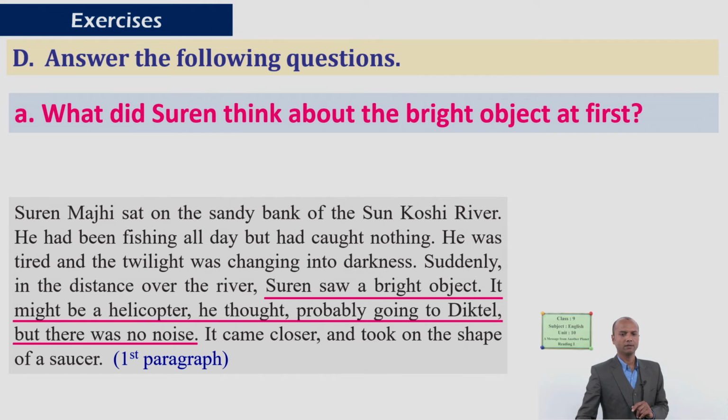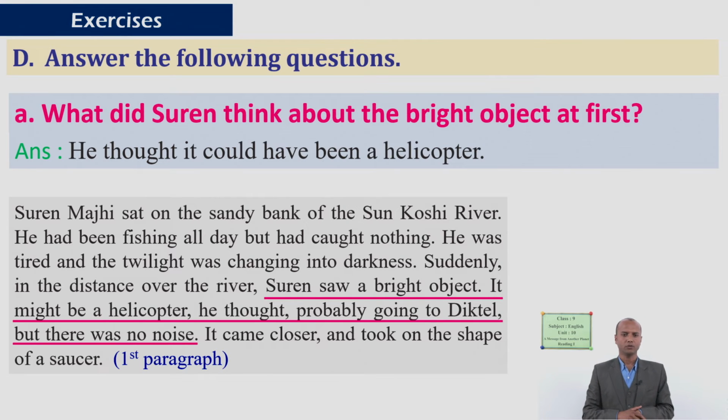And what could be the answer? Yes, a bright object, it might be a helicopter. Yes, it could have been a helicopter. So while writing such answers, you can write a complete answer as well as just the answer only. For example, you can just write a helicopter, or an entire complete sentence.